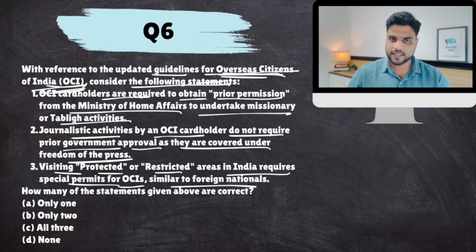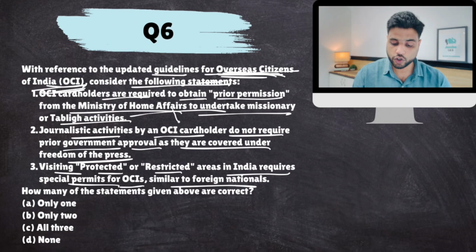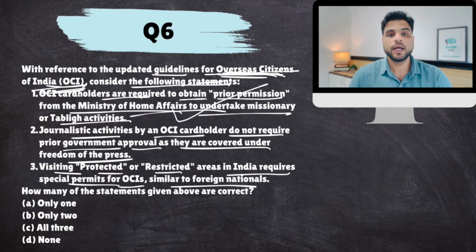So it is said that OCI card holders do not have the explicit right to undertake these activities. They have to take government permission. So this change was made. Then there were many foreign nationals of Indian origin with OCI cards who undertook journalistic activities in India to subvert or defame India. There was a controversial case as well. That is why all these OCI card holders now have to take government permission to do any kind of reporting in India for journalistic activities. So the second statement is false.